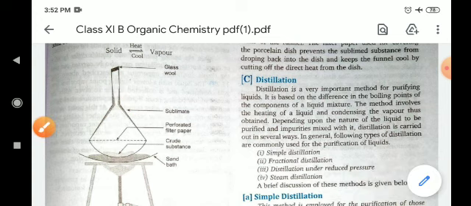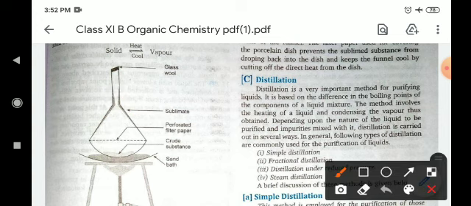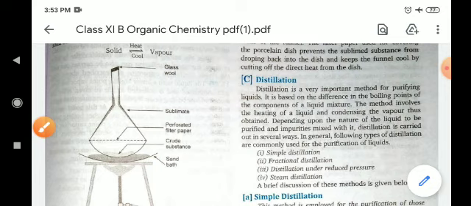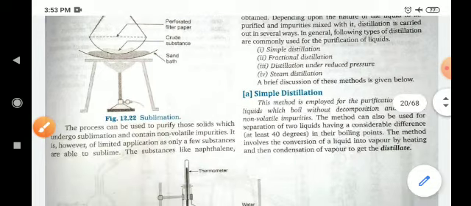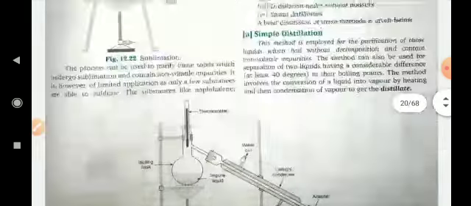We can separate the solid substance from the impure substance by sublimation, because it has the property of converting directly from solid to vapor and collecting at the wall of this container. After that we remove this substance and get a pure form of the substance. So it is known as the sublimation process.